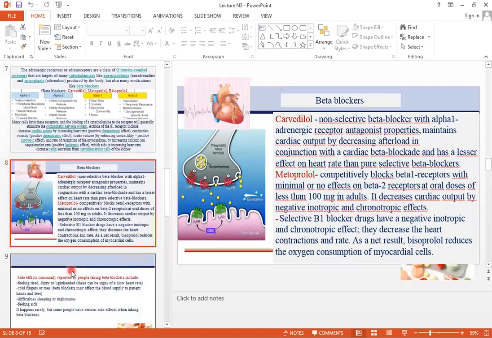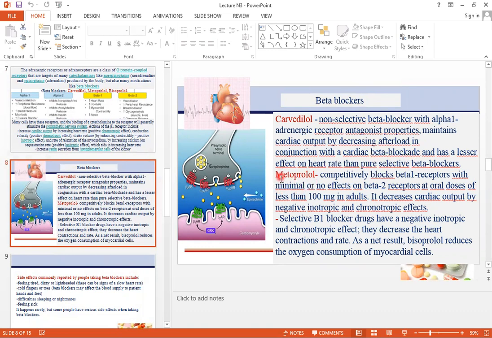Then we have beta blockers. Beta blockers are medications which decrease heart rate and blood pressure. Carvedilol is a non-selective beta blocker with alpha-1 adrenergic receptor antagonist property, and it maintains cardiac output by decreasing vascular resistance in conjunction with cardiac beta blockade.